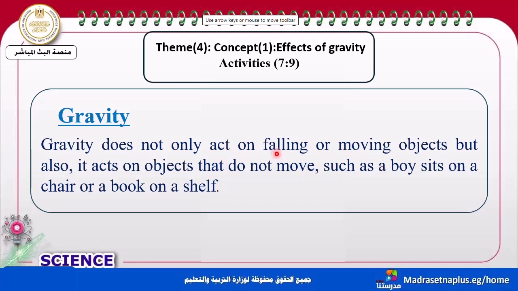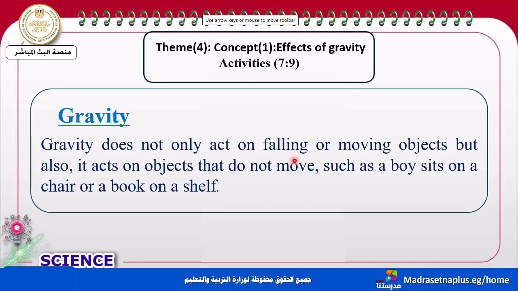No, no. It acts on a falling object or on a moving object. But it also affects the object that doesn't move. Take care of this point. Gravity acts on falling or moving objects or the ones that don't move.